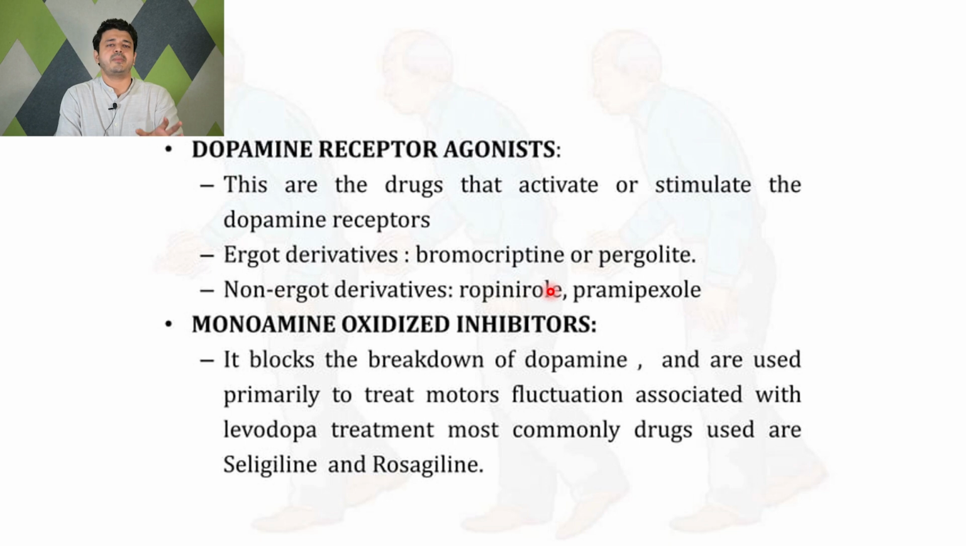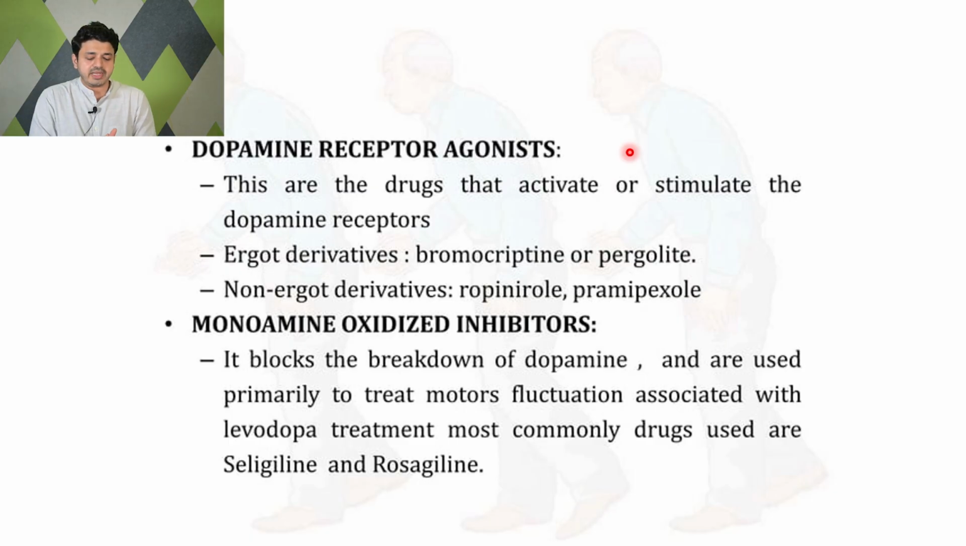Then there are some dopamine receptor agonists. These are the drugs that activate or stimulate the dopamine receptors, like ergot derivatives, that is bromocriptine and pergolide. But nowadays we don't prefer ergot derivatives because of their side effect profile. Yes, we use non-ergot derivatives like pramipexole and ropinirole.